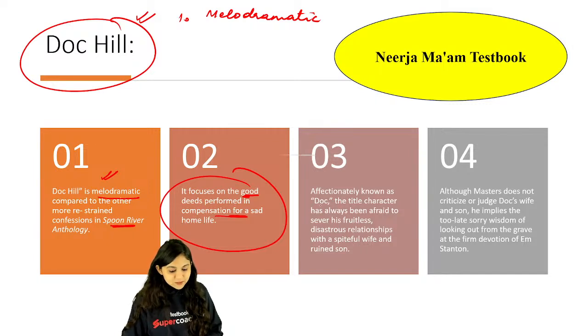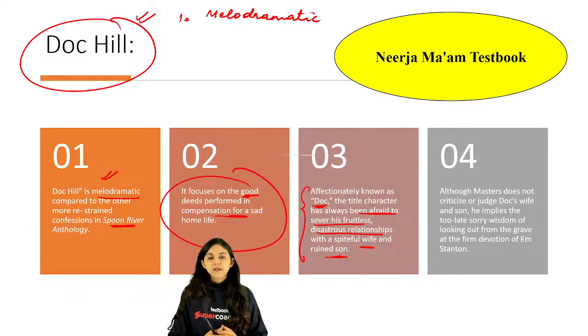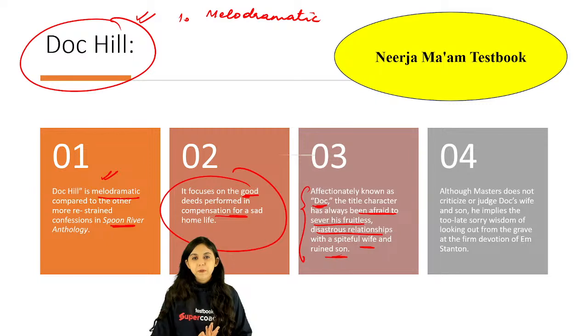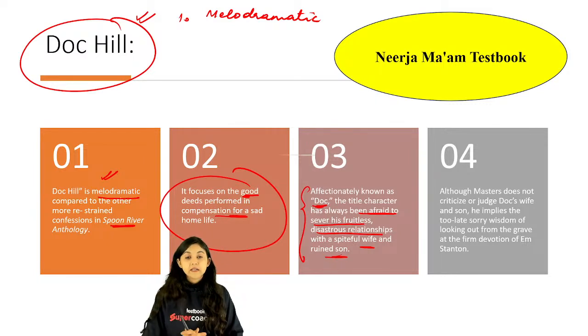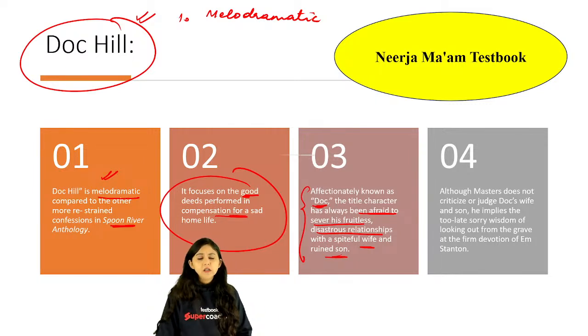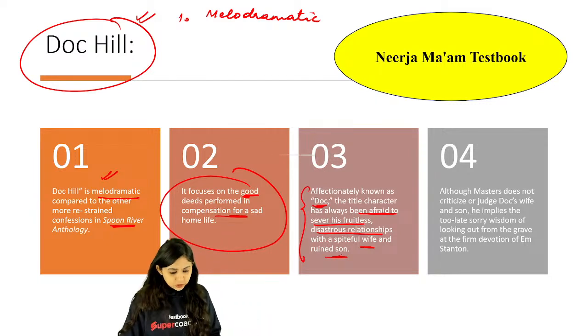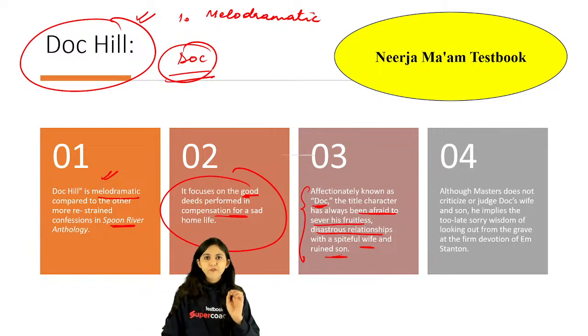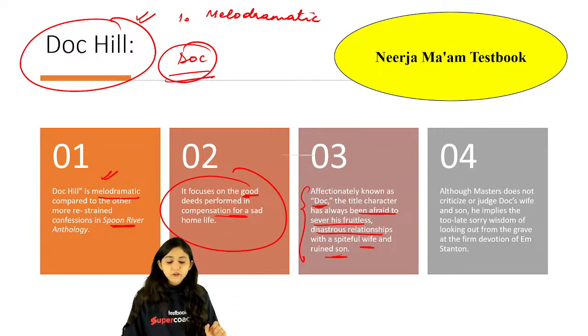Okay, please remember Doc, the title character, has always been afraid to sever his fruitless, disastrous relationships with his wife and son. So a lot of people now, why do we see that the number of divorce cases are rising, or people are making sure that they're disinheriting their sons and daughters from their own portfolio income? All of this is increasing because now people can take those decisions. Earlier, people would not take those decisions at all. So Doc's character continues his relationship with his wife and son, despite it not being a very good relationship.